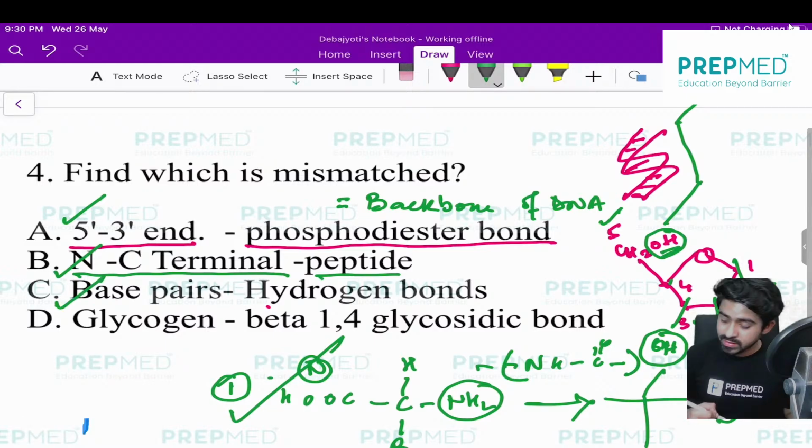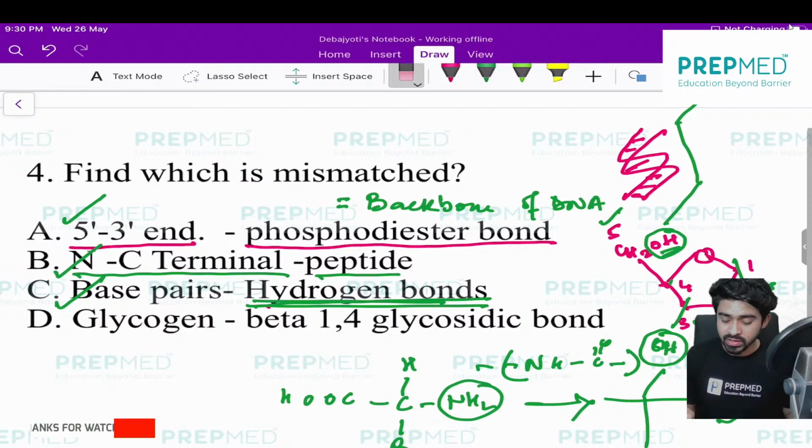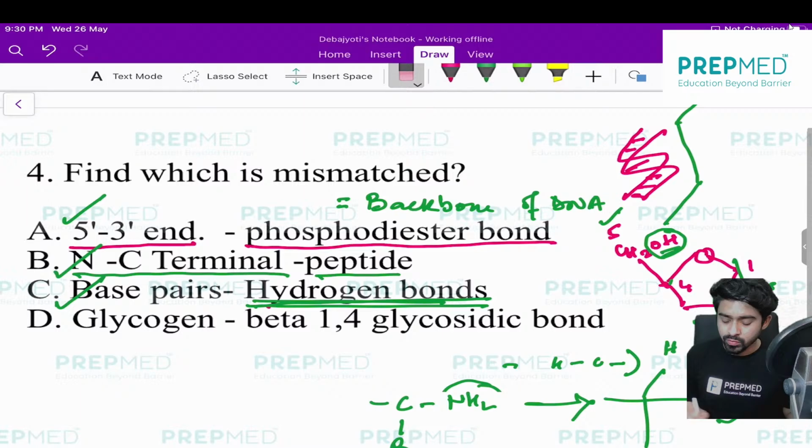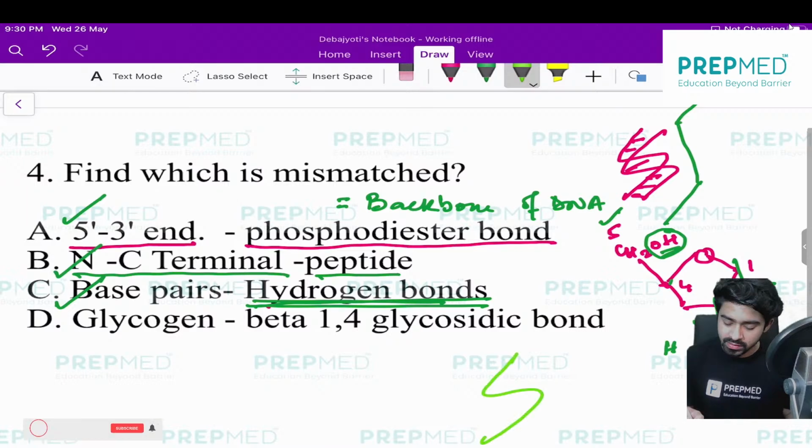Next is the base pair. If I talk about the base pair, the base pair is actually nothing but a hydrogen bond. If I say this is the DNA, in the DNA there is base pairing, and these base pairs are nothing but hydrogen bonds. Most of you know this. So let me explain again. So this is also correct.